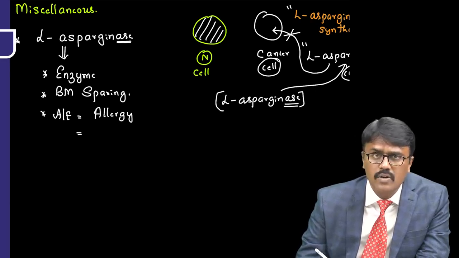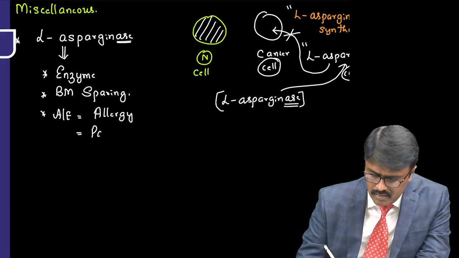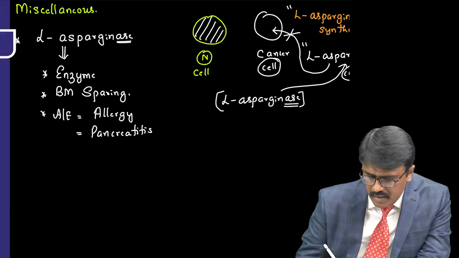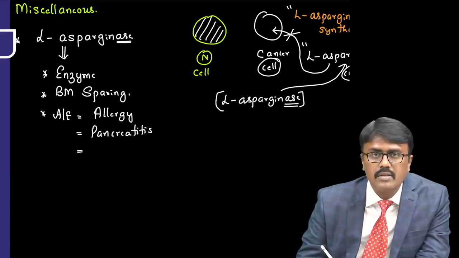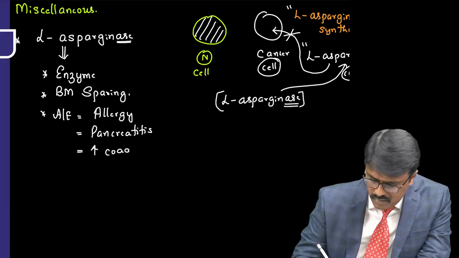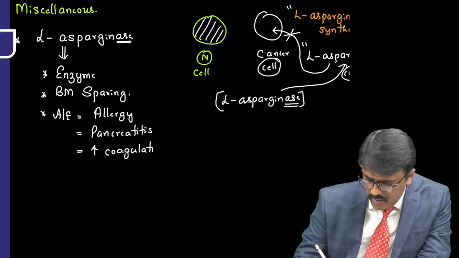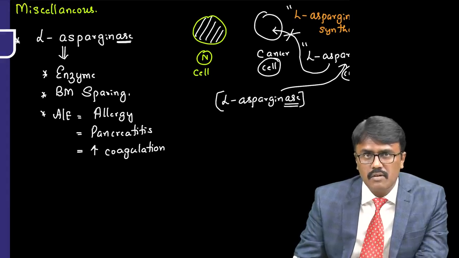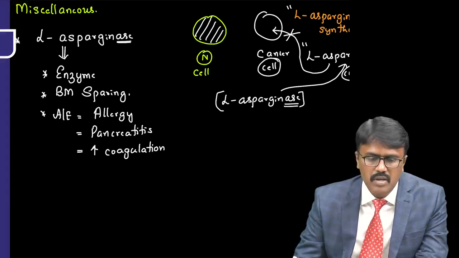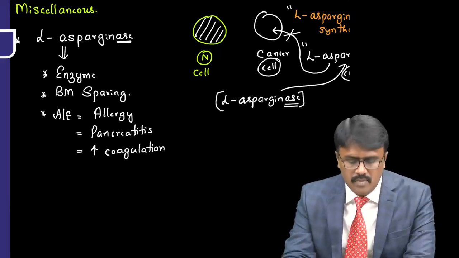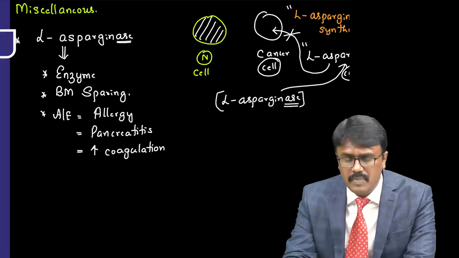It can also cause pancreatitis, and it can cause increased clotting. So these are the adverse effects of L-asparaginase. So L-asparaginase is an enzyme, it has a bone marrow sparing effect, it causes allergy, pancreatitis, and increases the risk of coagulation.